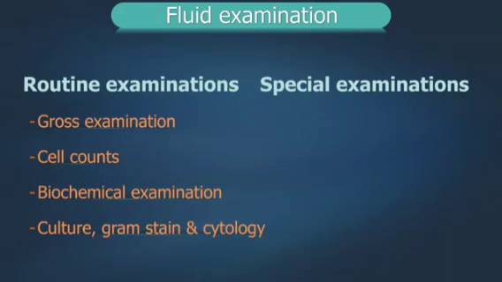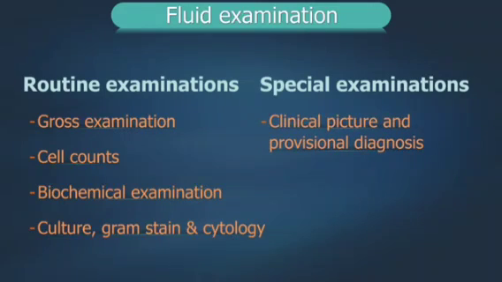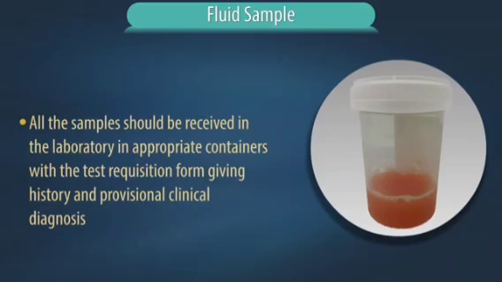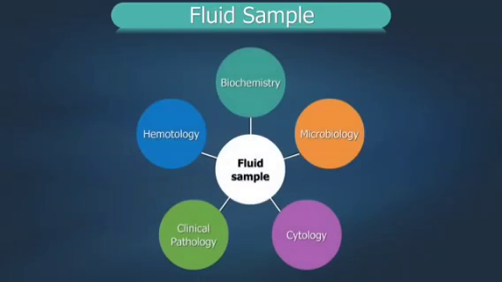The special examination is defined by clinical picture and provisional diagnosis. All the samples should be received in the laboratory in appropriate containers with the test requisition form giving history and provisional clinical diagnosis.